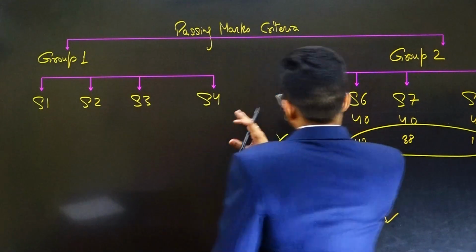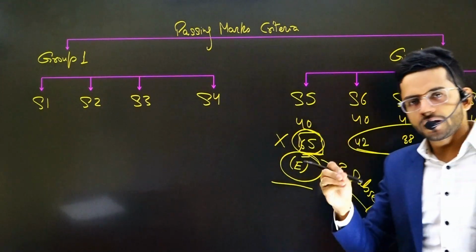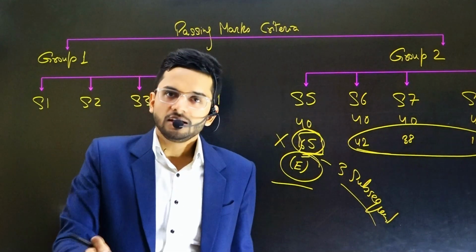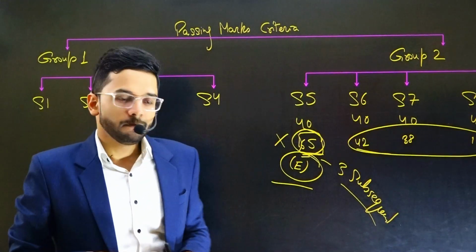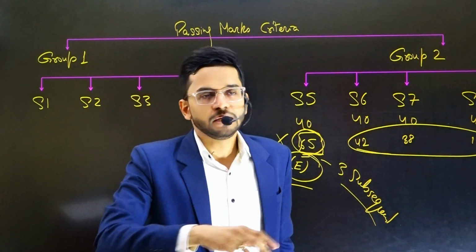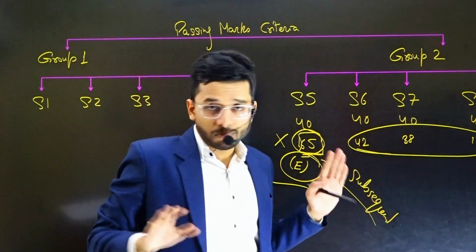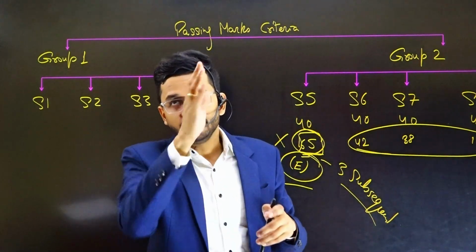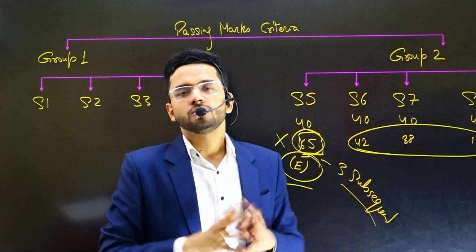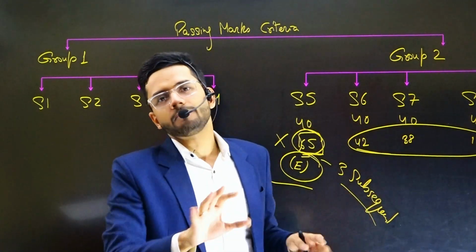Same goes for the first group also. If you score anything above 60, then that particular subject becomes exempt for the next 3 consecutive terms, and in the next 3 consecutive terms, you need not give that paper again. It will be considered as passed. You have to give the other 3 papers and score an aggregate of 50% and individual 40% in each one of them to clear the examination, and that's how you'll pass using the exemption.